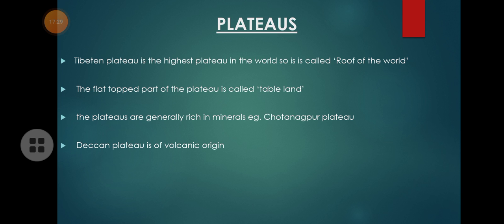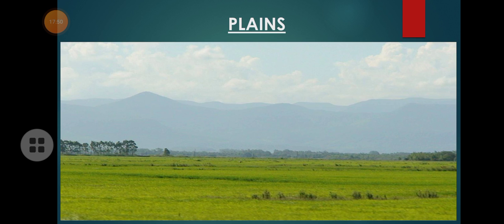Okay. So in India, the most rich plateau is the Chota Nagpur plateau, which is located in the northern part of our country. In southern India, we have the Deccan plateau, which is caused because of volcanic eruption. Understood? So these are some of the informations regarding plateaus.